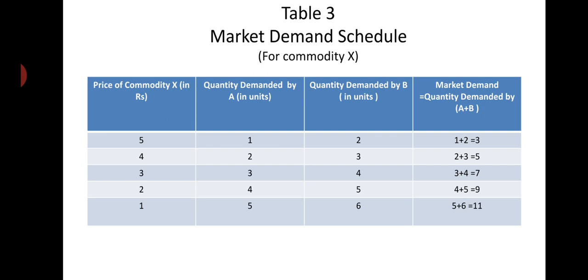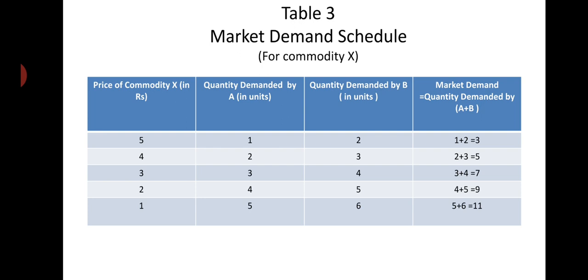You see, at 5 rupees, the quantity demanded by A is 1 unit of commodity X and by B is 2 units of commodity X. So totally it comes to 3 units, 1 plus 2. At 5 rupees, 3 units.